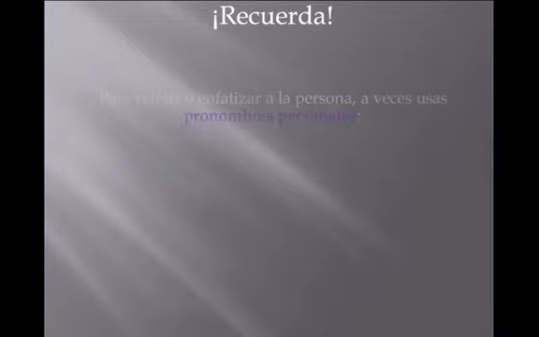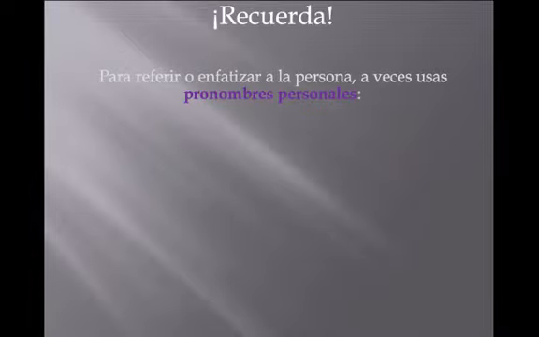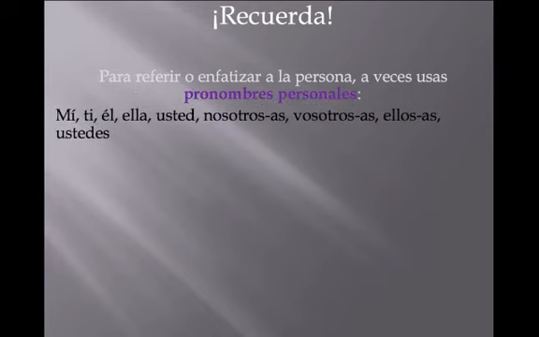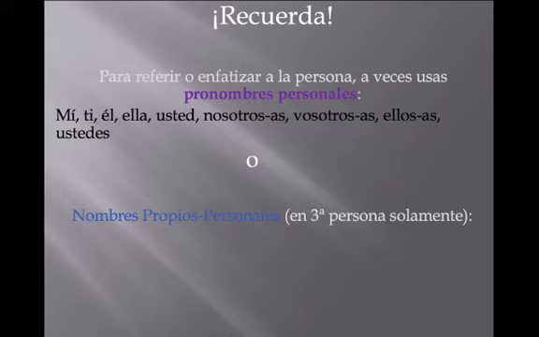Now remember, with these, we also sometimes want to refer to or emphasize a certain person. And so we might use the personal pronouns, mí, ti, él, ella, usted, nosotros, vosotros, ellos, ellas, ustedes. Or we might actually use names, personal names, if we're talking about someone else in third person.